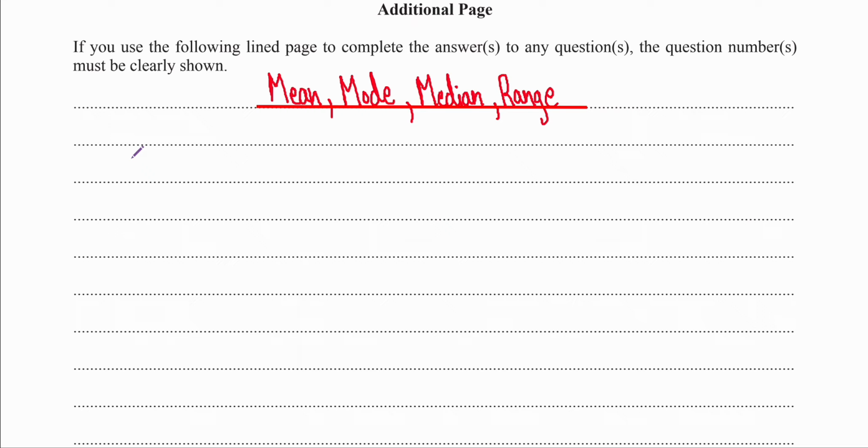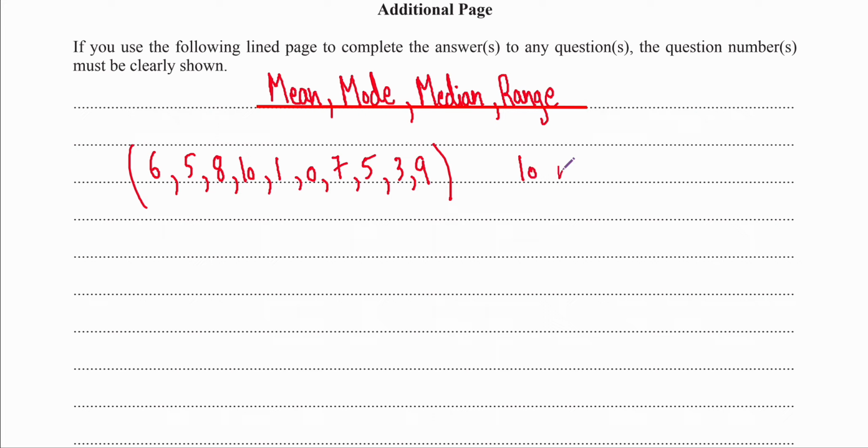So let's say we're looking at the grades people got in an exam, right? Let's say it's out of 10. Someone got a 6, someone else got a 5, someone smart got an 8, someone very smart got a 10 out of 10, someone that didn't study for the test got a 1, someone got a 0, someone else got a 7. Let's say we had 10 students in the class, so someone else got a 5, someone got a 3, and someone got a 9. Okay, so these are our numbers. We have 10 numbers.